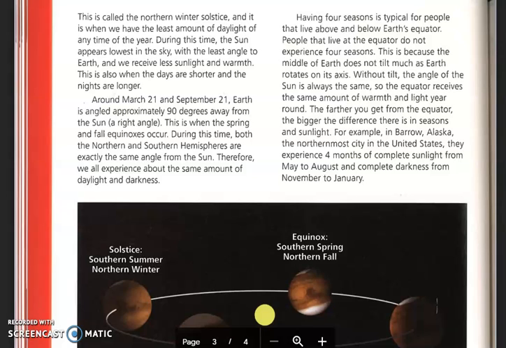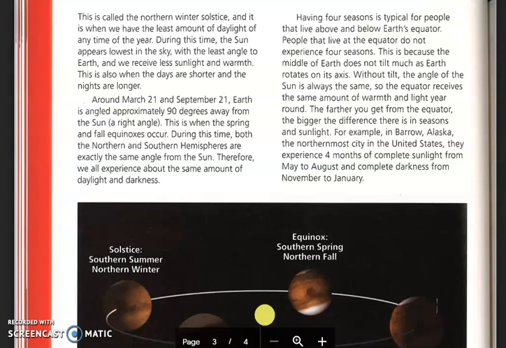Having four seasons is typical for people that live above and below Earth's equator. People that live at the equator do not experience four seasons. This is because the middle of Earth does not tilt as much as Earth rotates on its axis. Without tilt, the angle of the sun is always the same, so the equator receives the same amount of warmth and light year-round. The farther you get from the equator, the bigger the difference there is in seasons and sunlight.